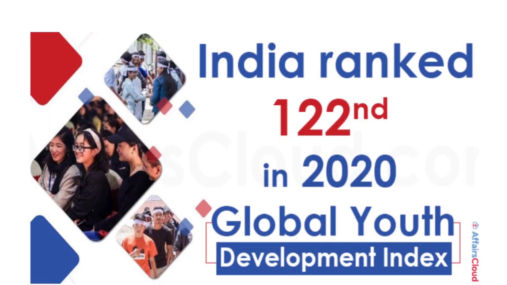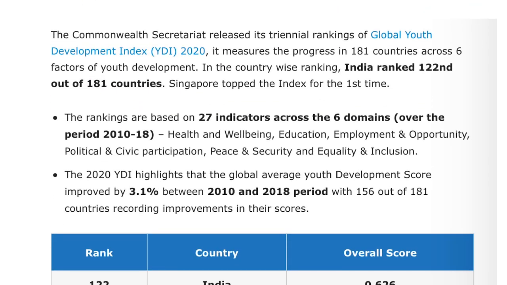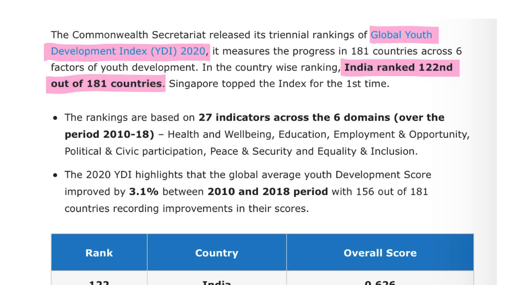India ranked 122 in the 2020 Global Youth Development Index. If we are talking about the Global Youth Development Index for the year 2020, the rank of India was what? The rank of India was 122 out of 181 countries. And who released this? This was released by the Commonwealth Secretariat, which releases its triennial ranking, that is, thrice in a year. This index was topped by which country? It was topped by Singapore.